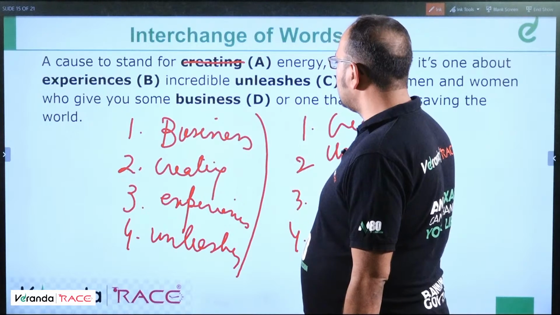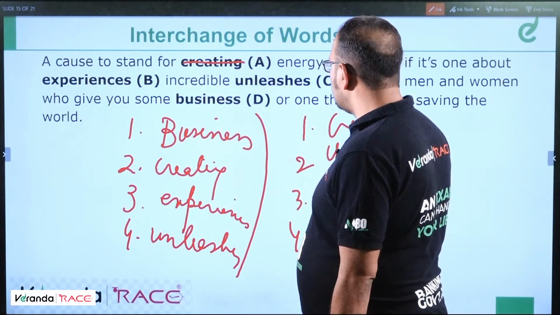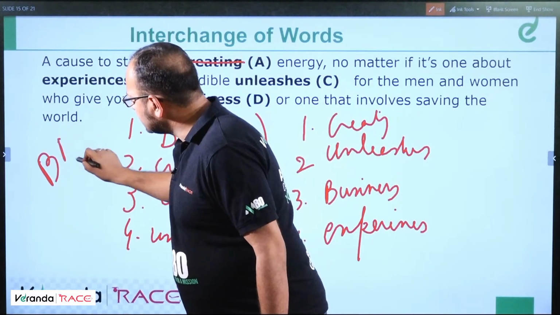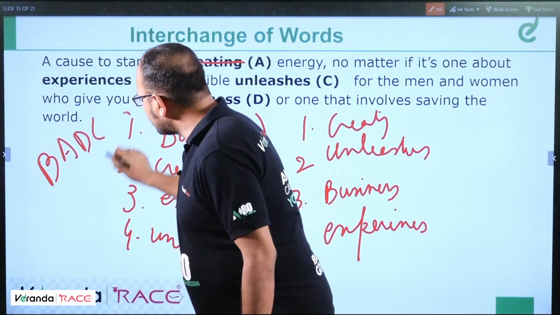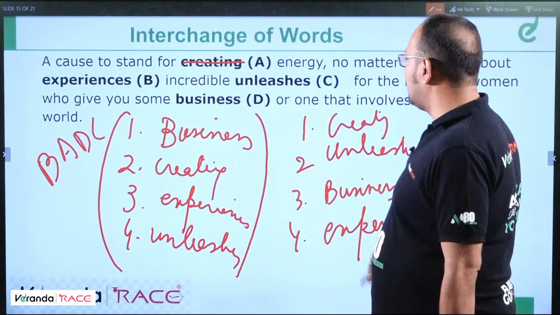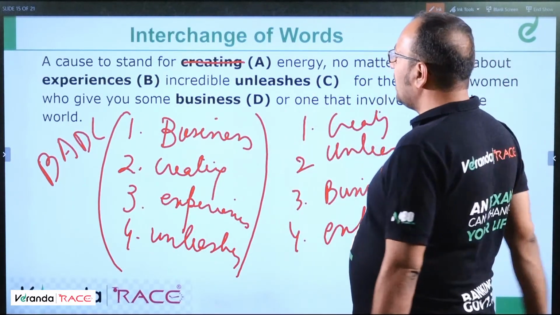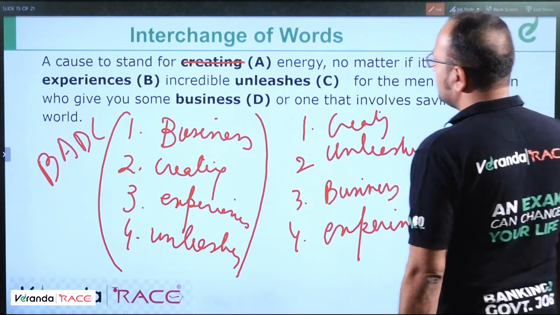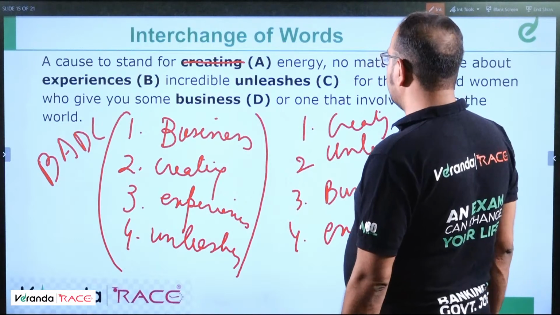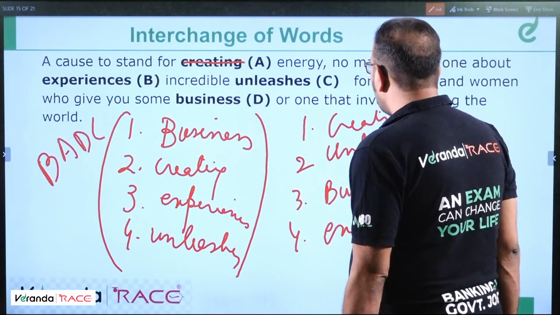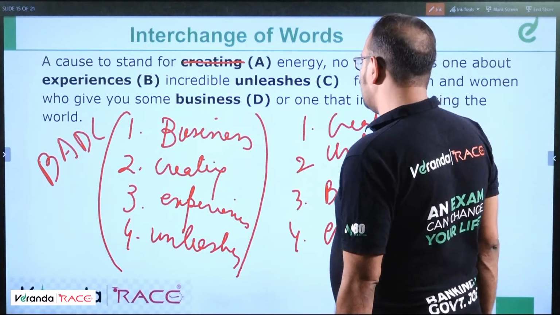A, D, C. B, A, D, C. This is the correct answer. So this should be the correct answer, I guess, because that's the only option we are left with, right? That's the only option we are left with. You can check it once again. A cause to stand for business energy, no matter if it's one about creating incredible experiences for the men and women who give you some unleashes, or one that involves saving the world.